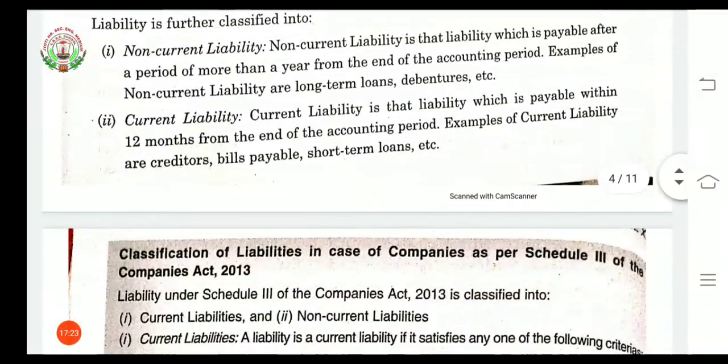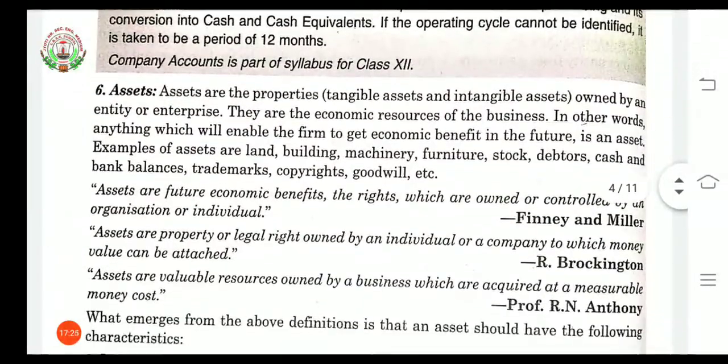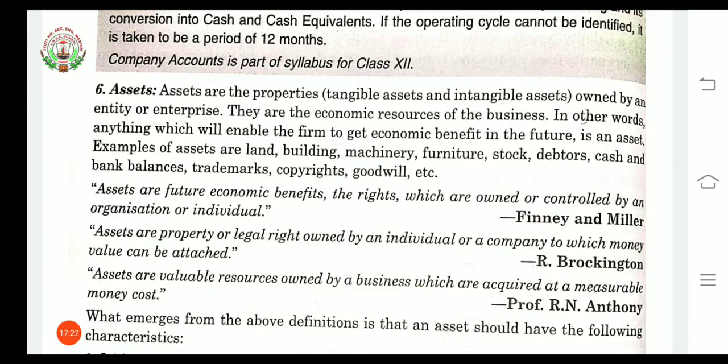Sixth term is assets. Now these assets are the properties owned by an entity or enterprise, meaning the assets that the firm or enterprise has purchased. Now these assets can be tangible assets or intangible assets.